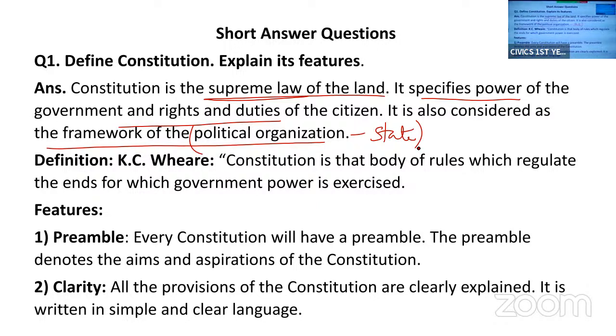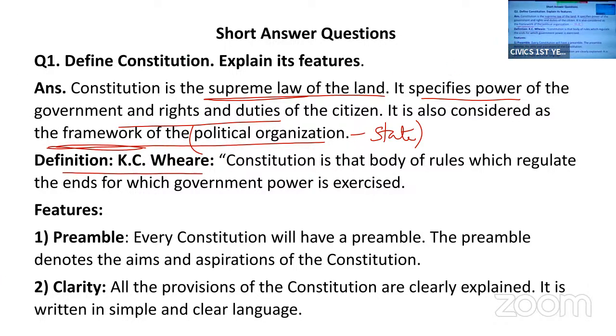So what is the constitution? It is the law of the land: how the government should function and what the rights and duties of the citizens are. They are mentioned in the constitution. It is the framework, we say, which shows how a political organization or state should function. So let us see the definitions.